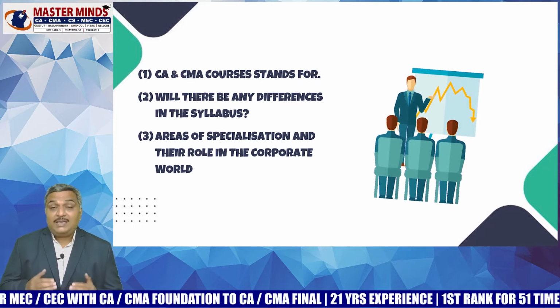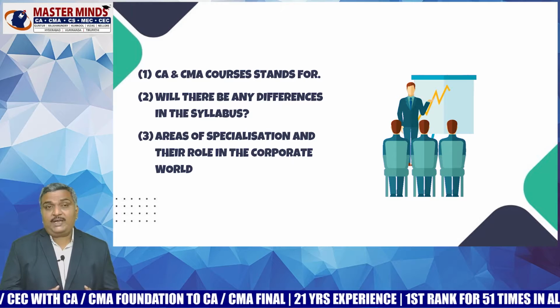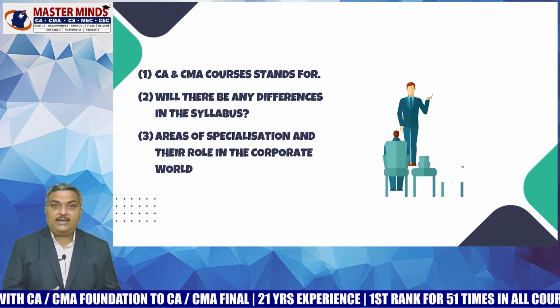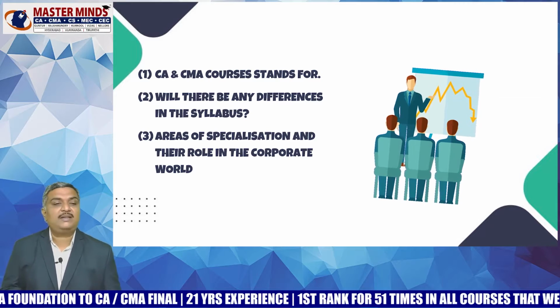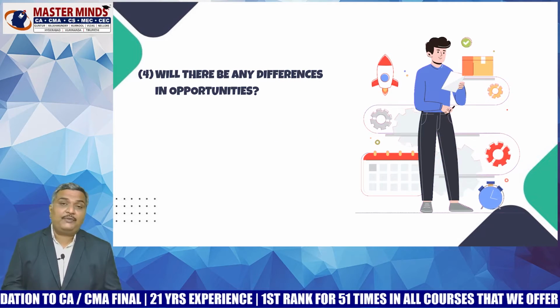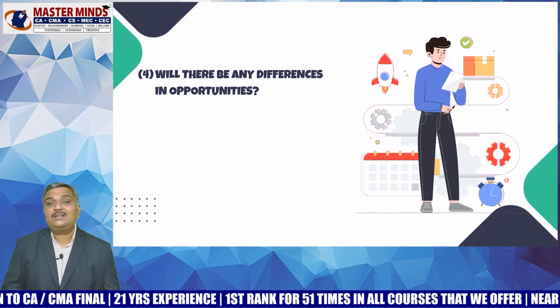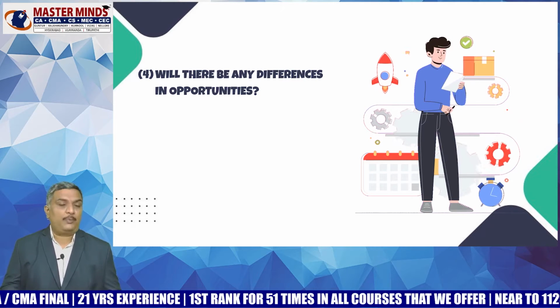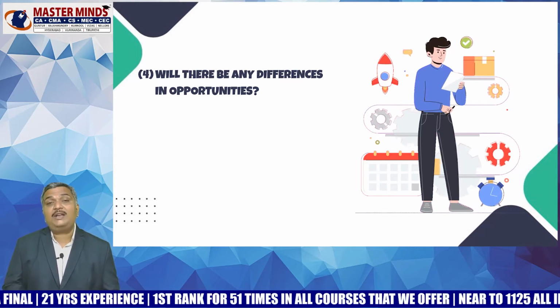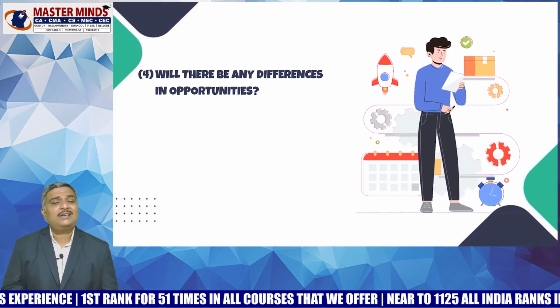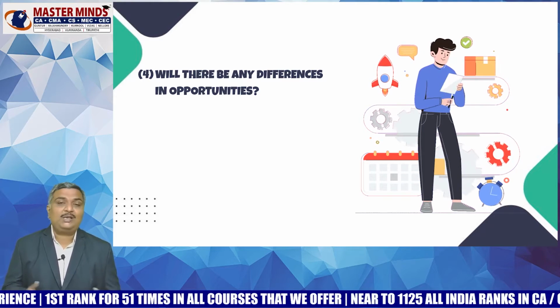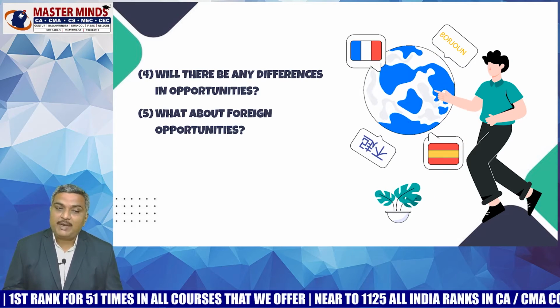CAs are mostly specialized in auditing, taxation, accountancy, and CMAs are mostly specialized in costing. Coming to the differences in opportunities, CAs and CMAs will enjoy equal opportunities. CMAs find more opportunities in the public sector also. And if they want, they can set up their own practice. This is equally applicable to both CA and CMA courses.